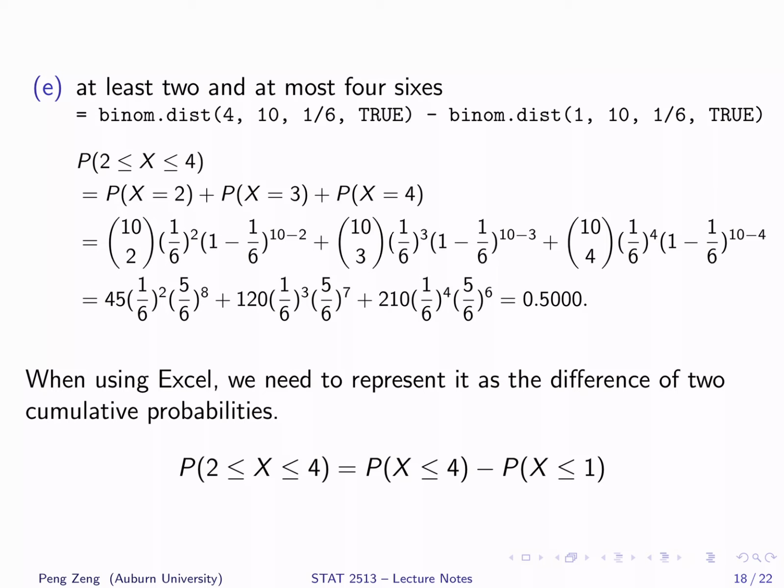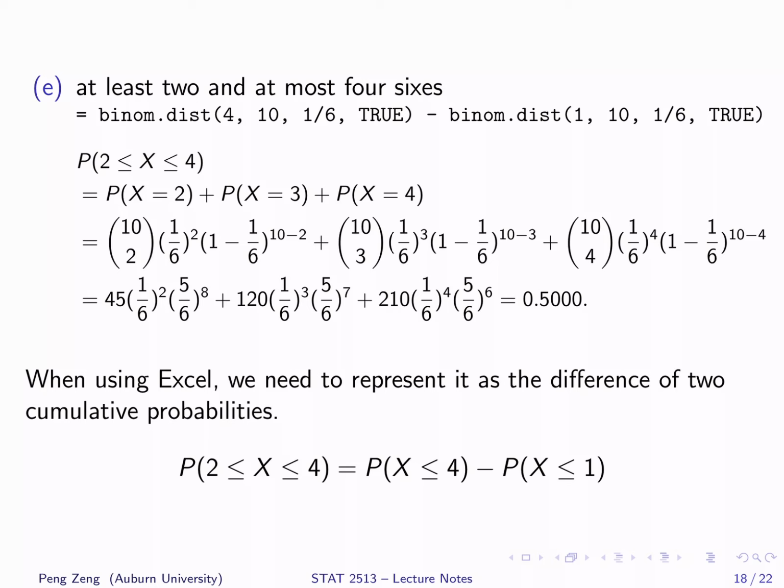In this question, we need to find the probability of at least 2 and at most 4 sixes, or the probability of x greater than or equal to 2 and x less than or equal to 4. The corresponding values of x include 2, 3, 4. So we just add the probability of x equals 2, x equals 3, and x equals 4.